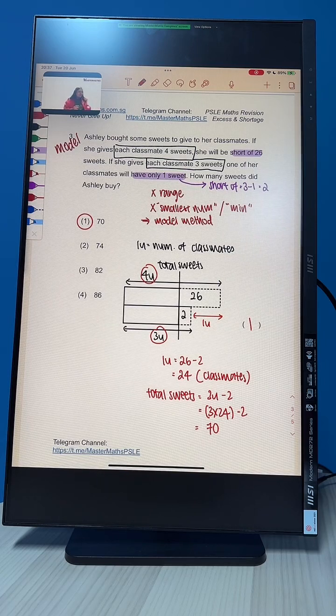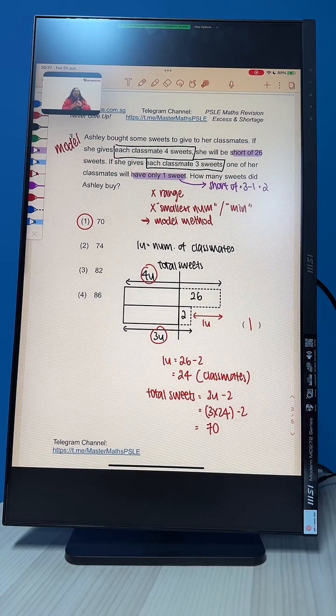Okay, is this for primary 6? Honestly, this question has come out in primary 5 exams as well. So P5, P6, both applicable. Alright. Any other questions before I repeat one more time? Okay. If not, I'm going to repeat one more time.